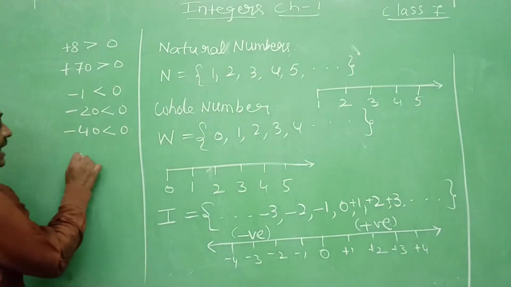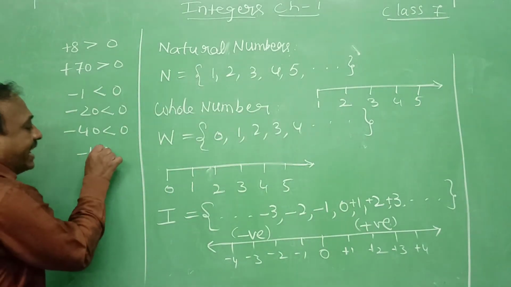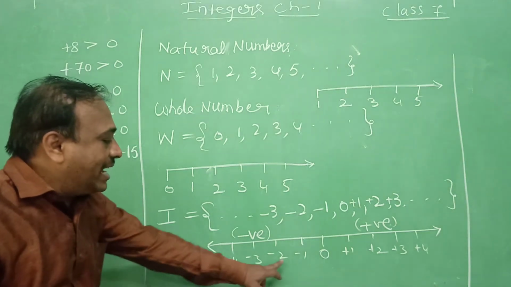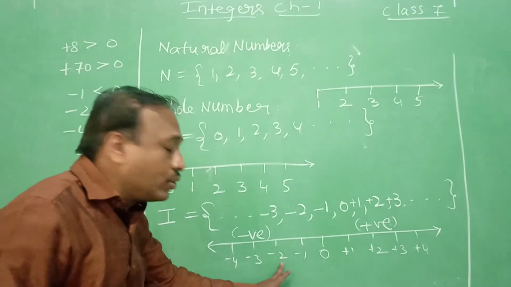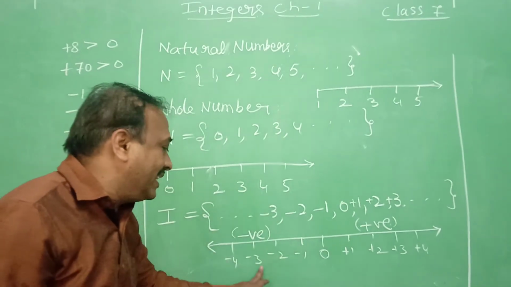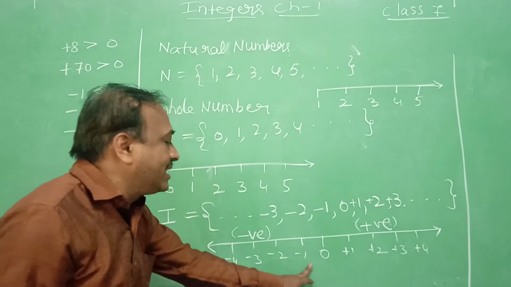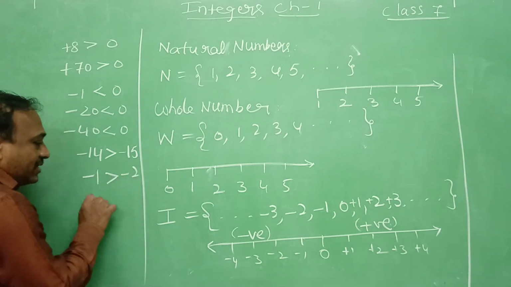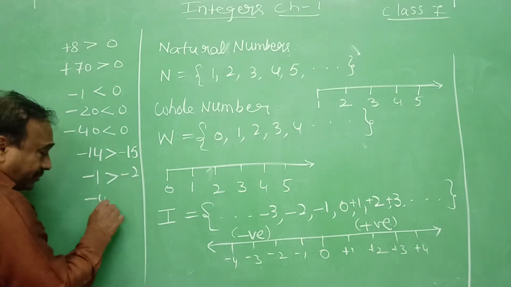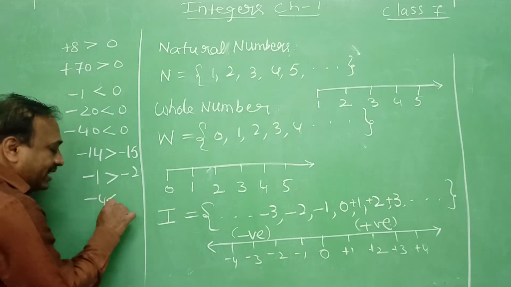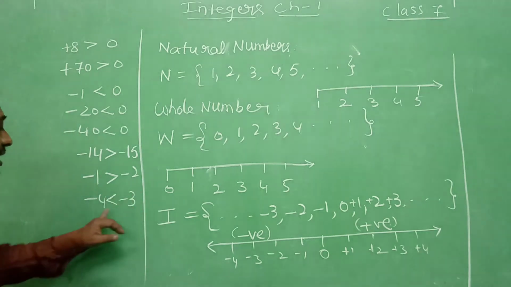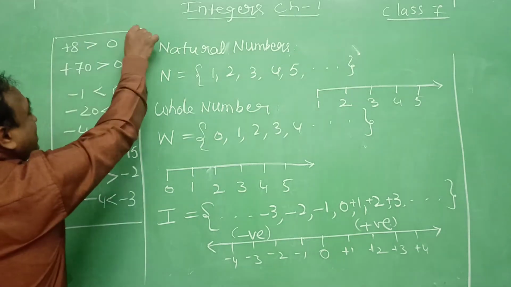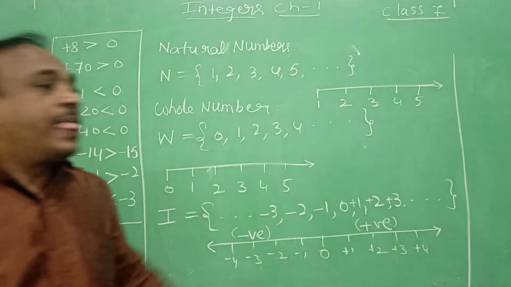All the positive numbers are greater than 0 and greater than negative numbers. Now here, minus 14 is greater than minus 15. Here you see minus 3 and minus 2. Which is greater? Minus 2. The right side number is always greater in these two. Minus 1 is greater than minus 2. Minus 4 is smaller than minus 3. This is about the representation of numbers, which is greater and which is smaller.